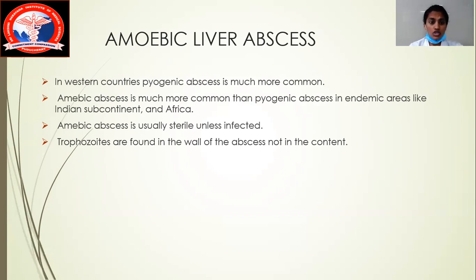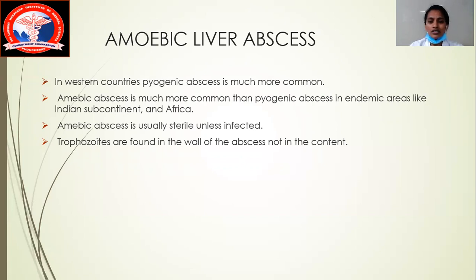So I'm telling you, amoebic liver abscess is usually sterile. It is not so much pus inside it. Then what are you going to do with the abscess wall? Anyway, you're going to take it out. That is our main aim when you do an incision and drainage in any normal scenario, right? So, for example, if you take a wall of the abscess from an amoebic liver abscess, what you can see in it is trophozoites of Entamoeba histolytica.